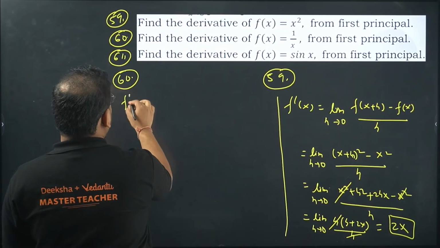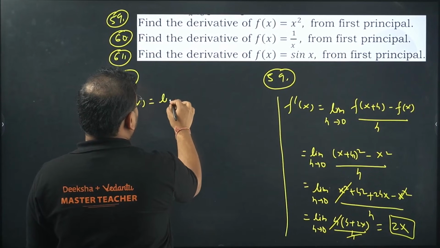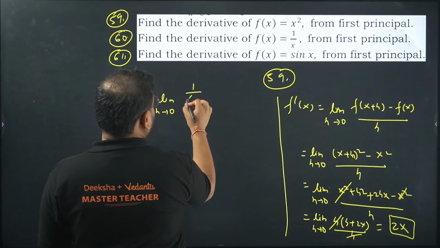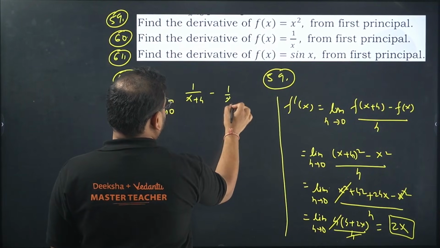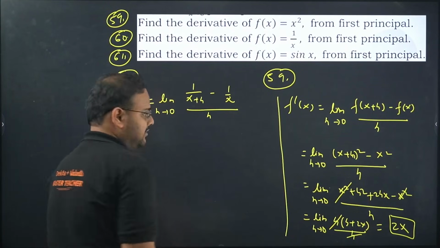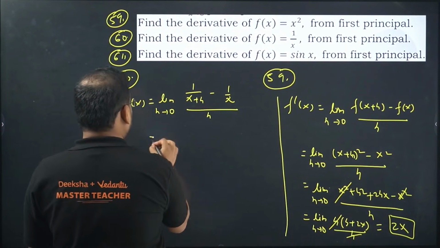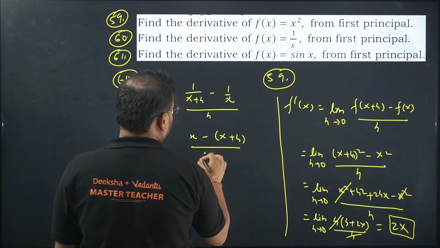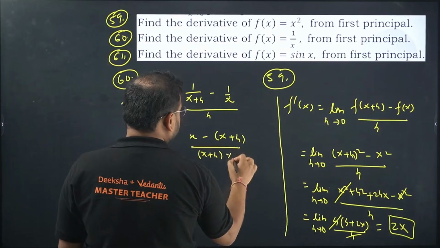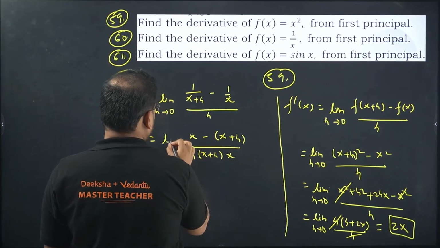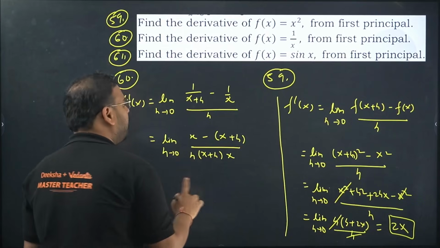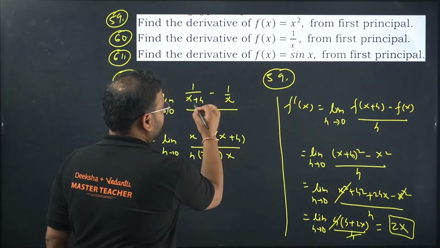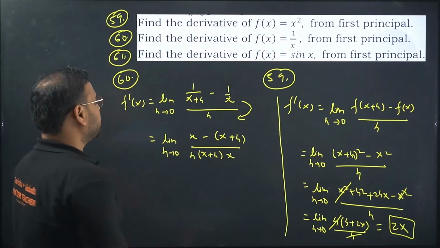60. Same way, f dash of x will be what? Check this out. Limit of h tends to 0, 1 upon x plus h minus 1 upon x divided by h. Take LCM, we'll get x minus x plus h by x plus h into x, and we have h over here. What I've done is taken the LCM, and the denominator is this whole product over here. Check, x and x is cancelled.